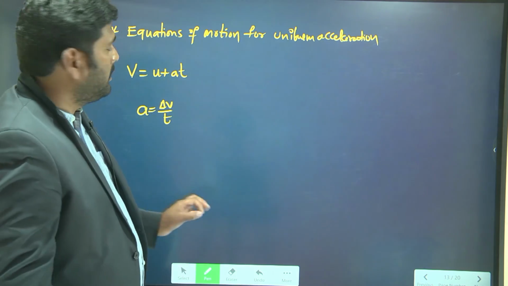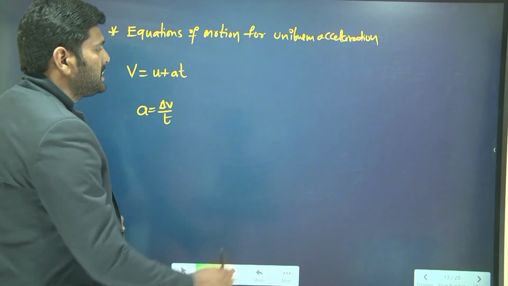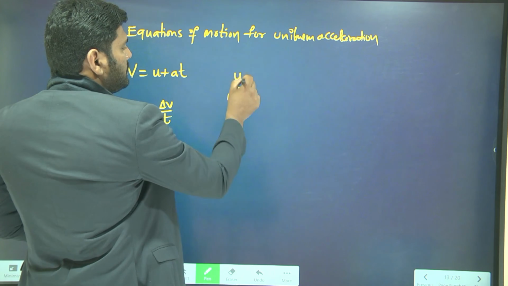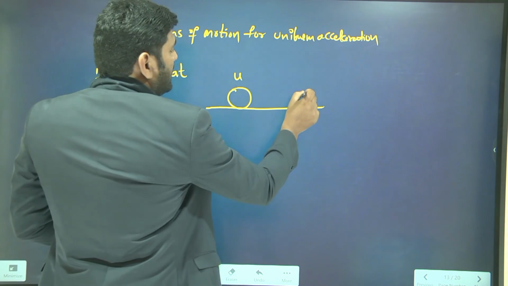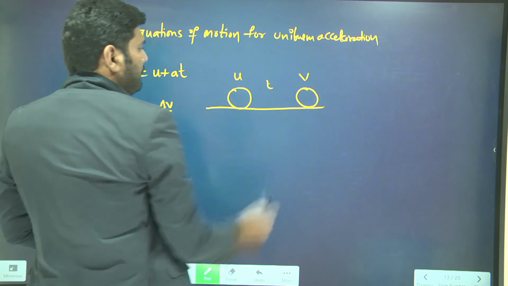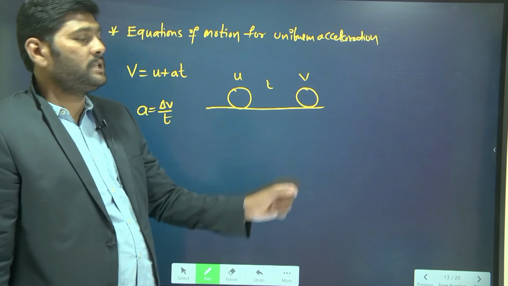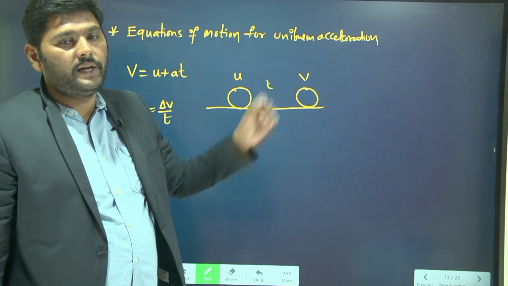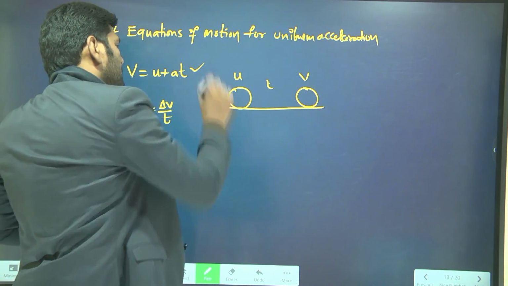Now to explain that, I'll take a physical situation. An object is here. Initially its velocity is u. It is moving in a straight path. After some time t, its velocity becomes v. I have to express this final velocity. We can express this final velocity by using the first equation of motion.